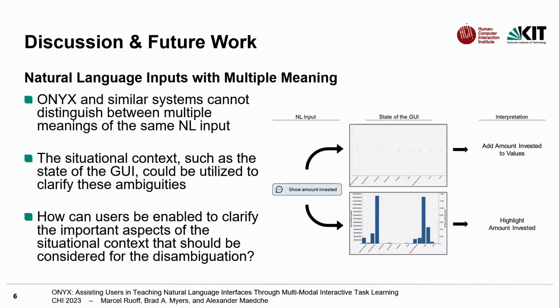For future work, we plan to address the issue of natural language inputs with multiple meanings. In our formative study, we realized that the same users sometimes utilize the same natural language input to achieve different goals. However, ONYX and similar systems are not able to distinguish between different meanings. Therefore, we plan to utilize the situational context to select the correct meaning, such as the state of the GUI. In doing so, we aim to answer the question of how users can be enabled to clarify the important aspects of the situational context that should be considered for the disambiguation by extending the current functionality of ONYX.